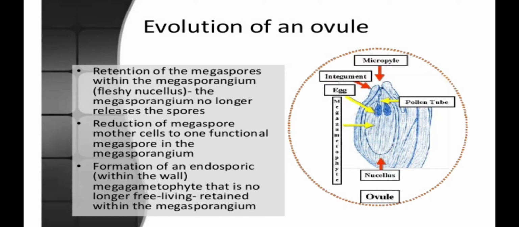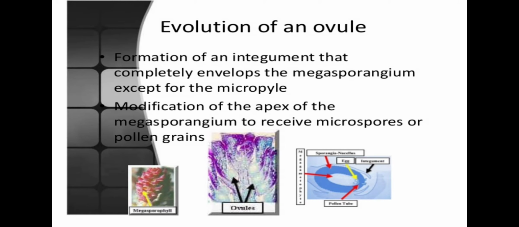Reduction of the megaspore mother cell to one functional megaspore in the megasporangium. It involves formation of an endosporic megagametophyte that is no longer free living, meaning it is retained within the megasporangium. Formation of an integument for protection that completely envelops the megasporangium except the micropyle, because this end is the receptive site for the pollen grains.